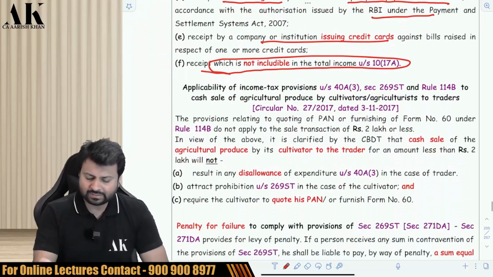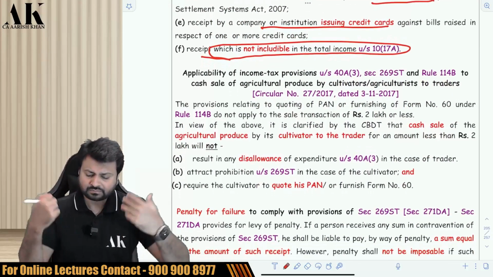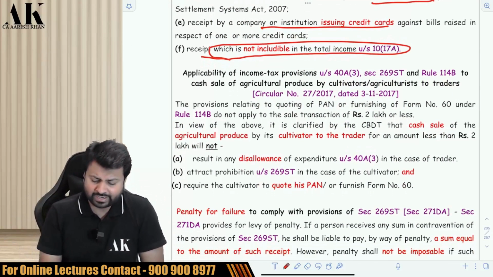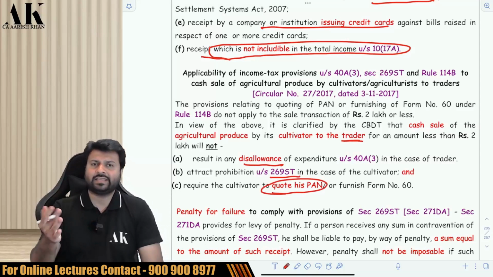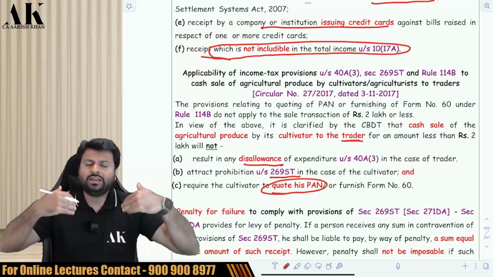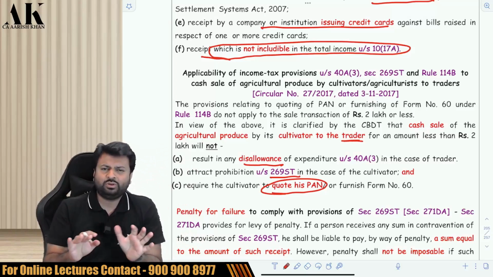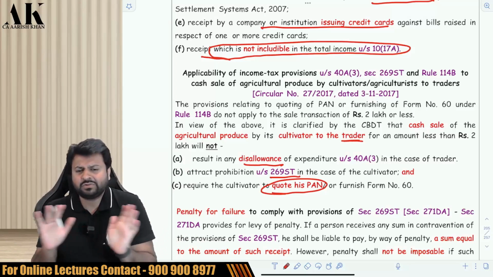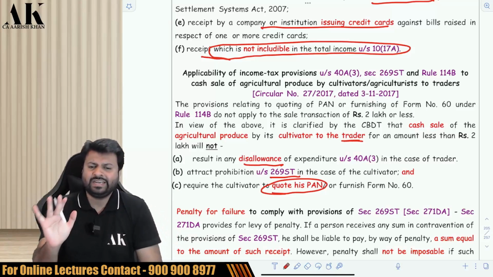Now, there is some relaxation given to farmers and agriculturists. Suppose I am a farmer, a cultivator, and you are a trader. If a trader makes any payment to the farmer in cash, it is allowed. There will not be any disallowance, and there will be no implication of 269ST. There is no need to quote any PAN in that case either. So if I am a trader, you are a farmer, and I purchase agricultural products from you and pay in cash, it is allowed. The disallowance will also not be made under PGBP, and you will not be liable for 269ST. Don't worry about it.